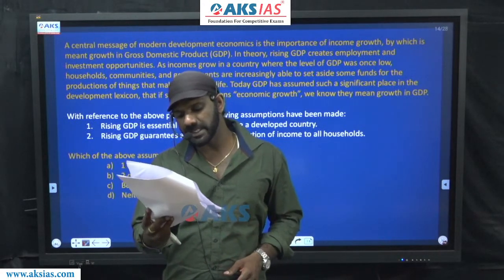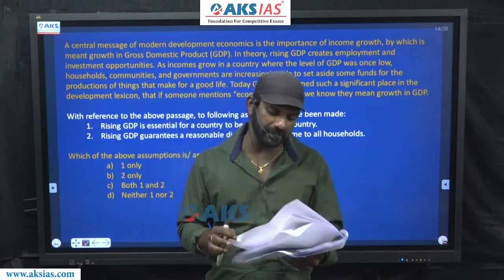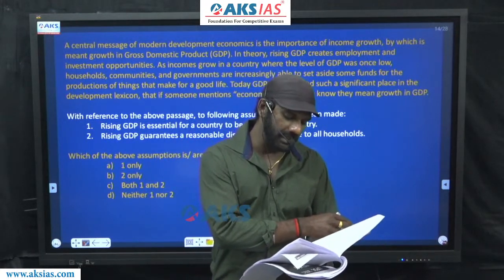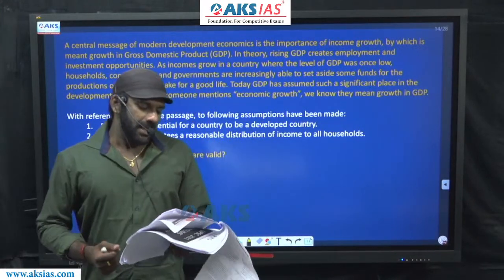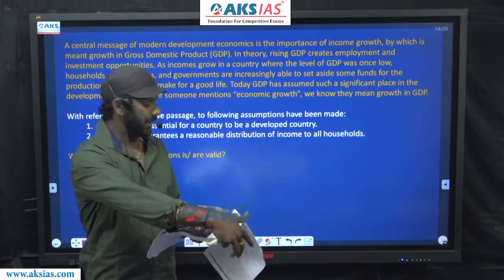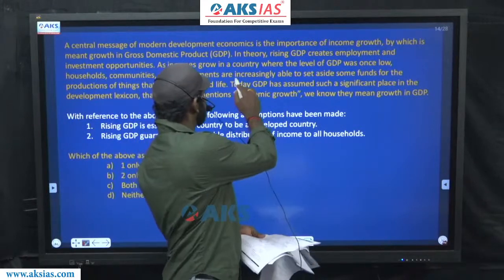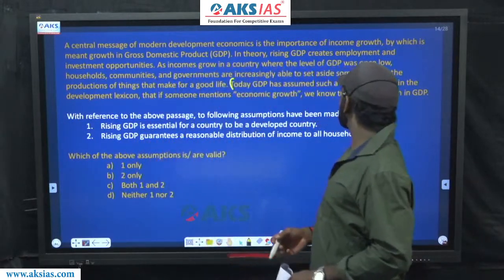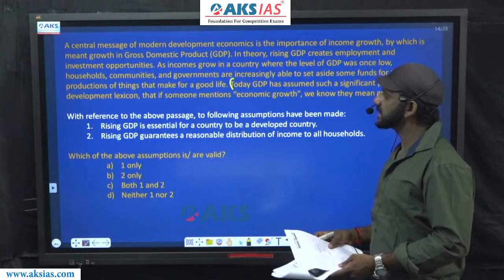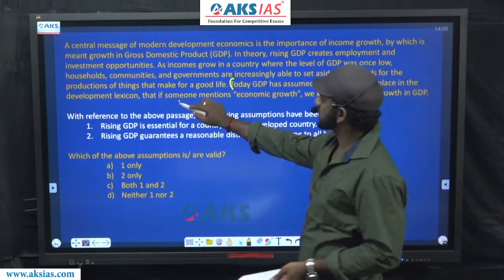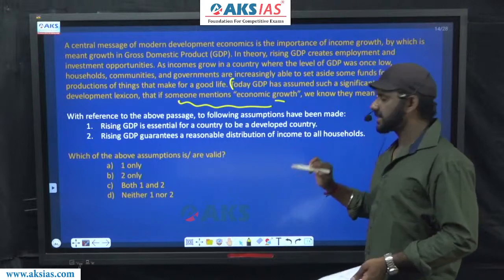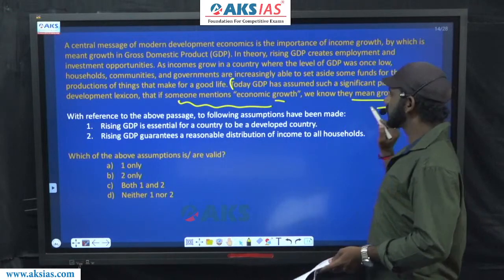With reference to the above passage, the following assumptions have been made. This is also an assumption-based question, right? Now, come to 1. I'll read the last sentence once again. Today, GDP has assumed such a significant place in the development lexicon that if someone mentions economic growth, we know they mean growth in GDP.